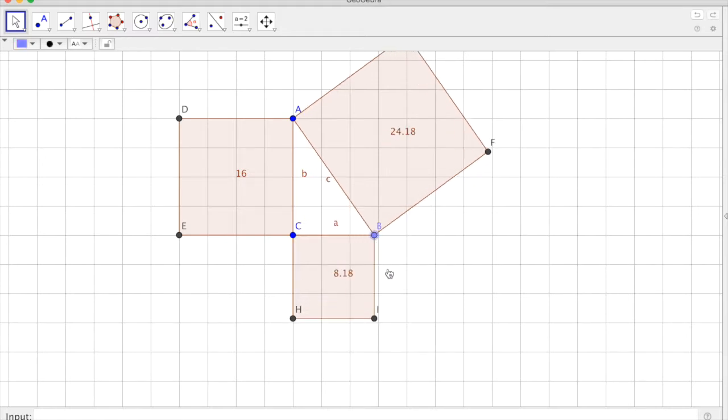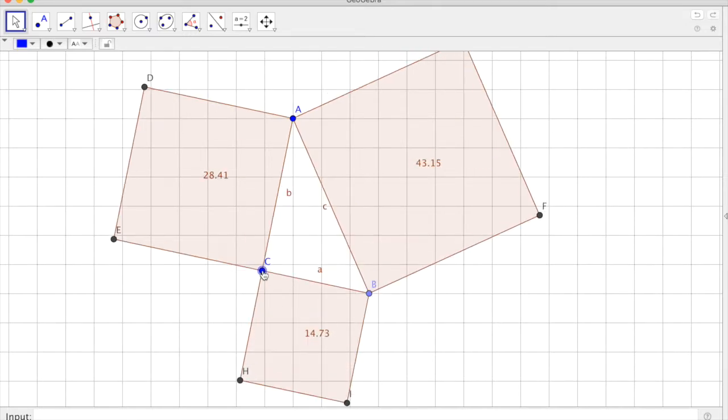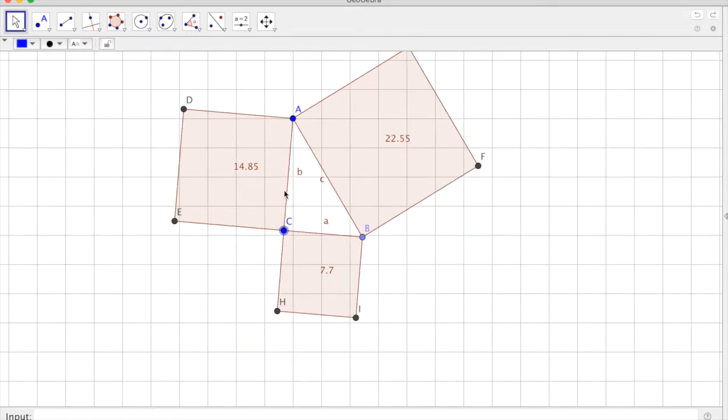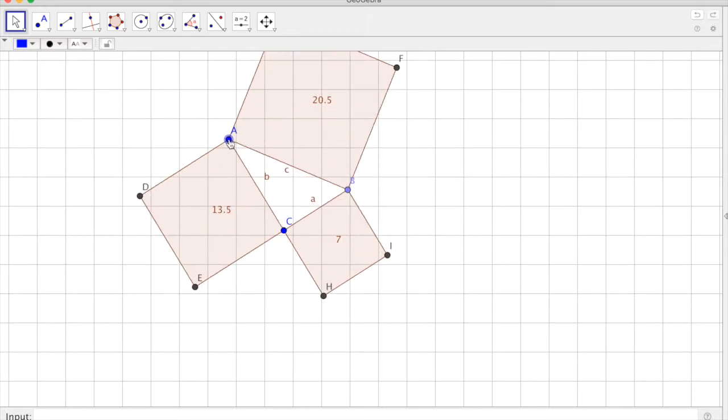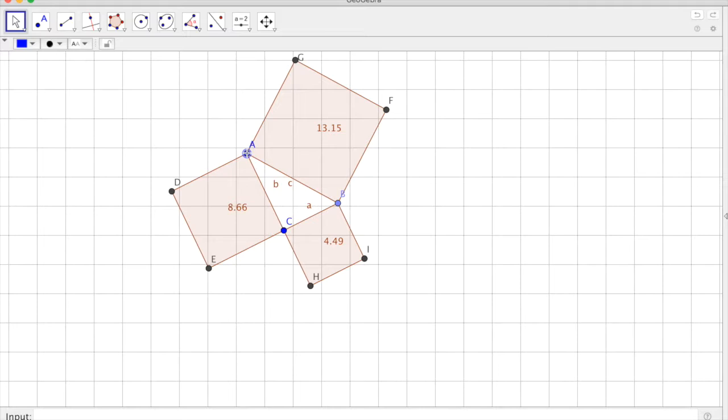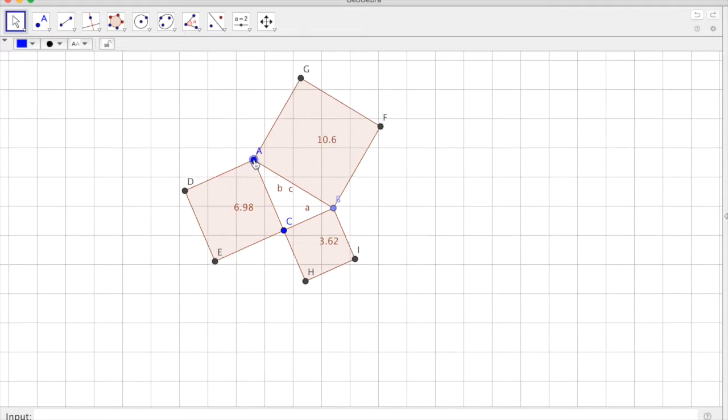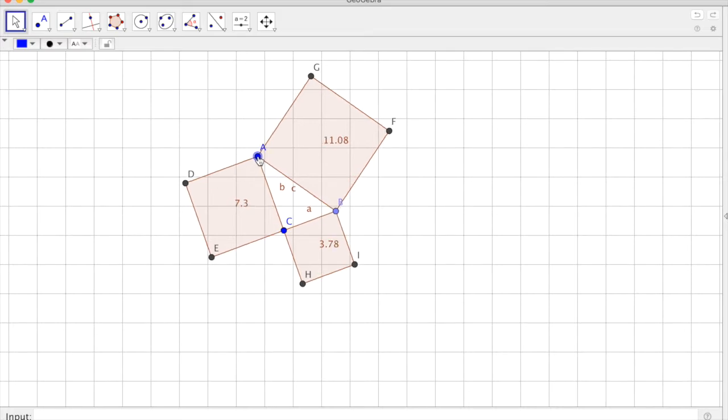So now we can move a vertex of the triangle and see that the areas of the squares change, but what is it that doesn't change? You can take this time to discuss your observations and form a conjecture.